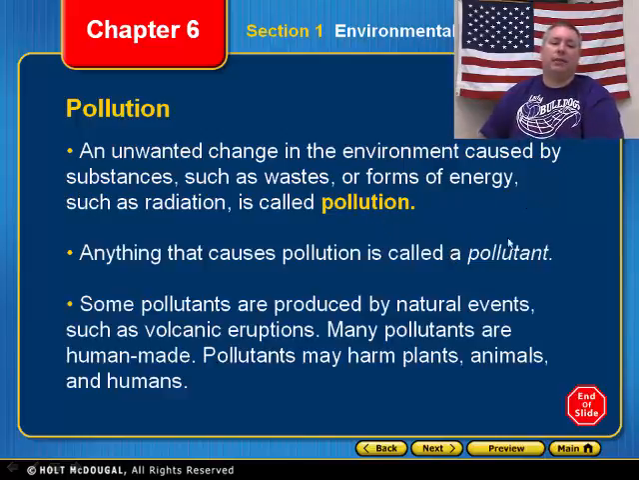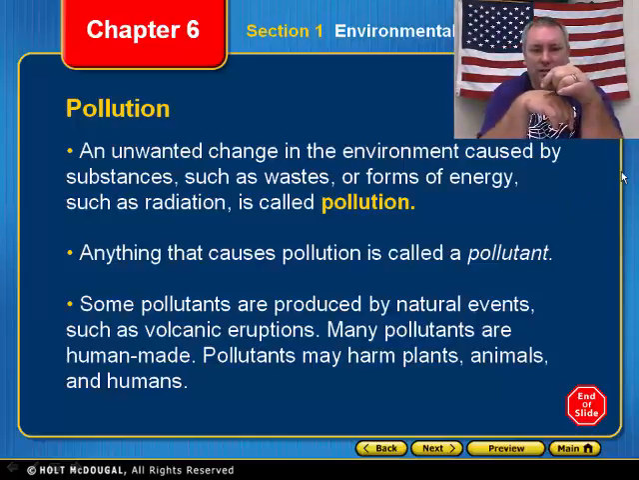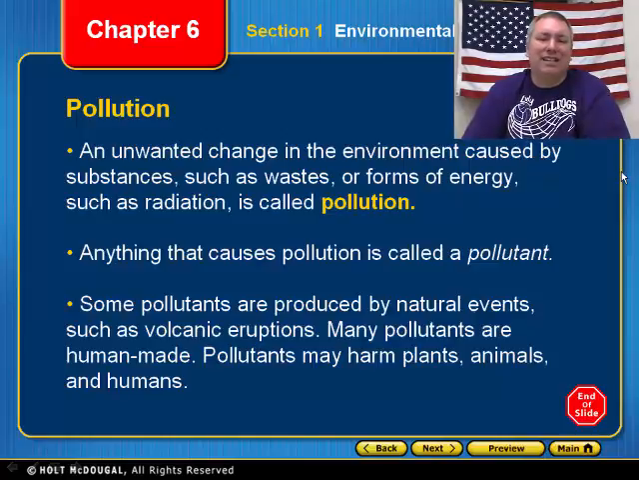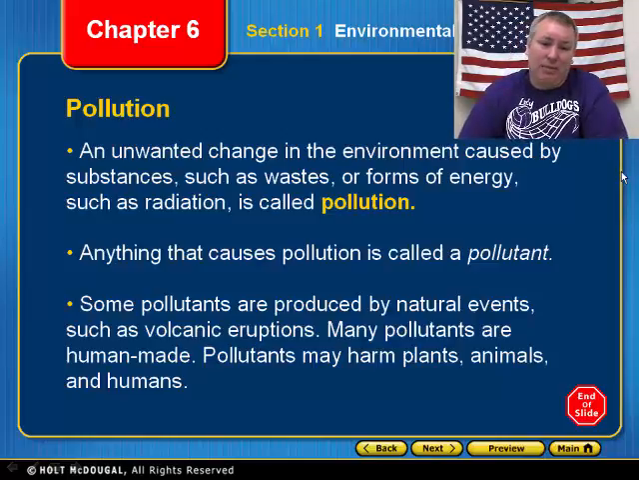All right. Now, here we go. Anything that causes that pollution is called a pollutant. Okay, so a pollutant is anything that causes the pollution. Some pollutants are produced by natural events such as volcanic eruptions. Many pollutants are human-made. Pollutants may harm plants, animals, and humans.